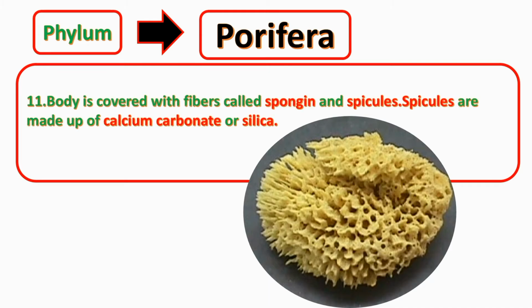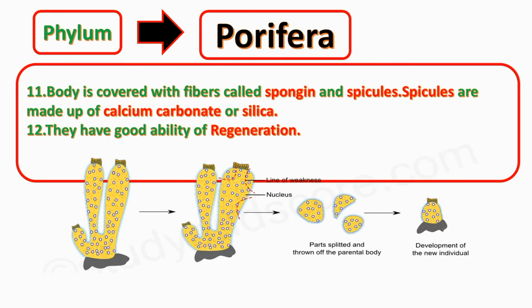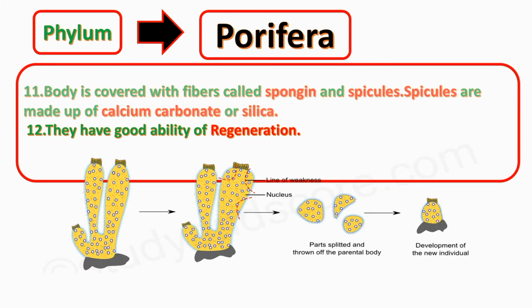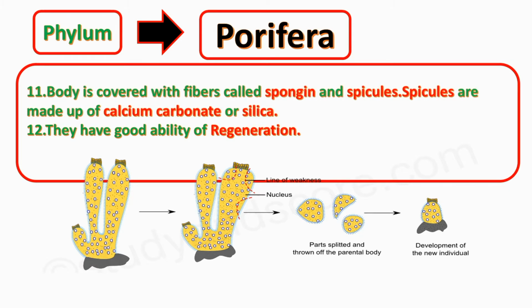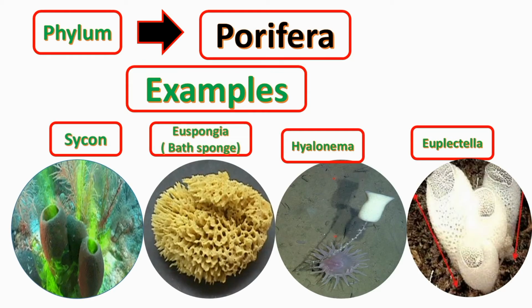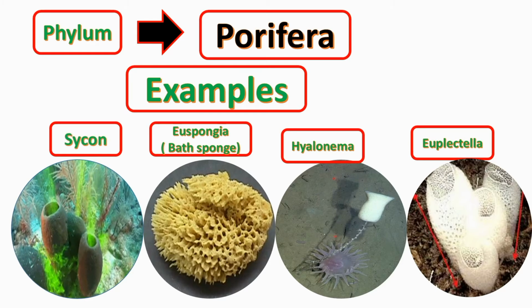Spicules are made up of calcium carbonate or silica. They have good ability of regeneration, so they can regenerate their lost body parts. For example, Sycon, Euspongia, which is also called bath sponge, Hyalonema and Euplectella.